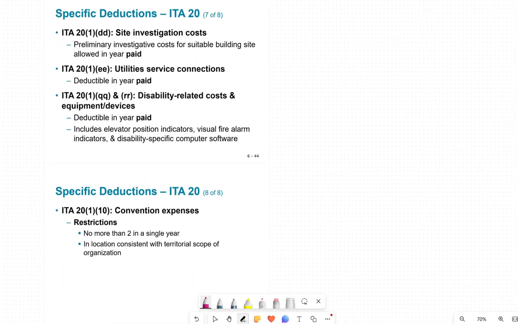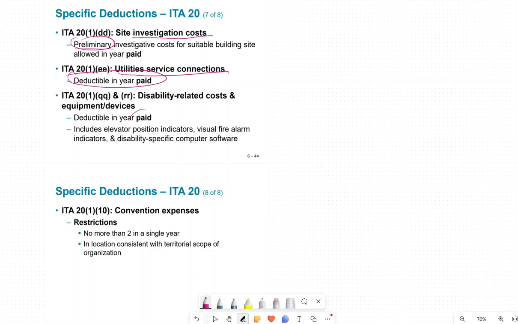Site investigation costs. So preliminary investigation cost for a suitable building site. You send somebody to see if this area was good to build a building. So that's a preliminary investigation. That is a deduction. Utility services connection. Of course, if you develop a building, you need utilities to run your building, and that is deductible in the year it is paid.